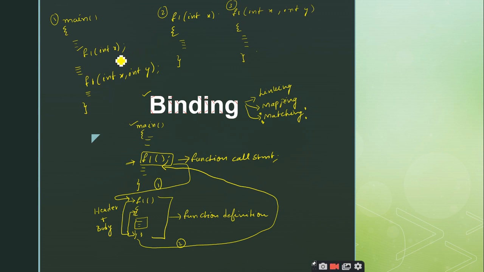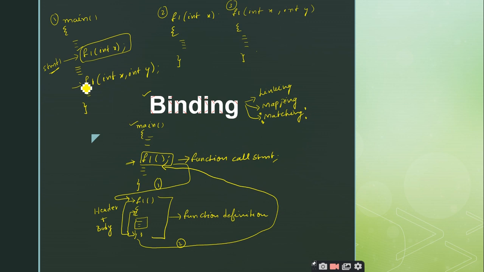That is called binding. So binding takes place. Tell me, is it the second definition or the third definition that matches with this f1 with int x? The second definition, right?